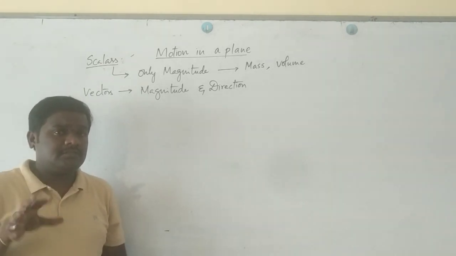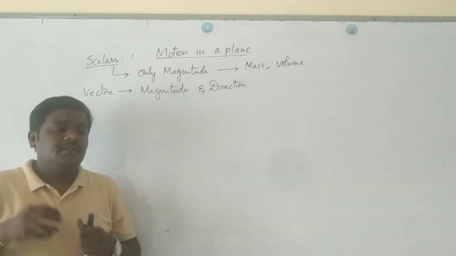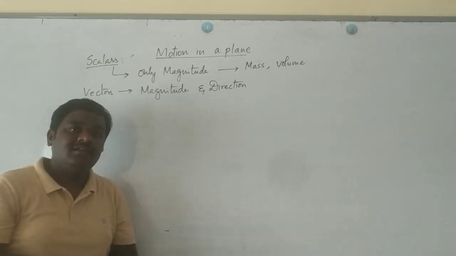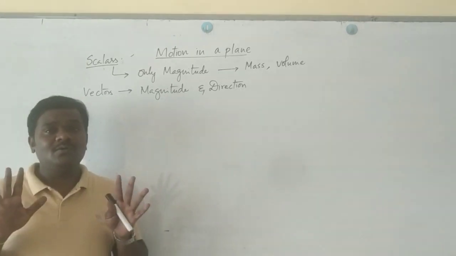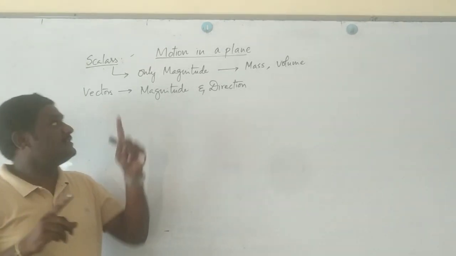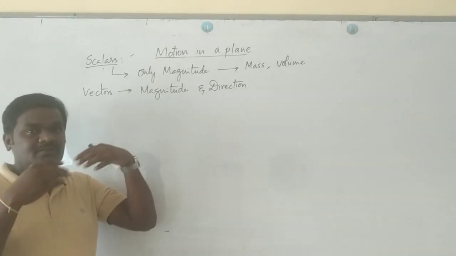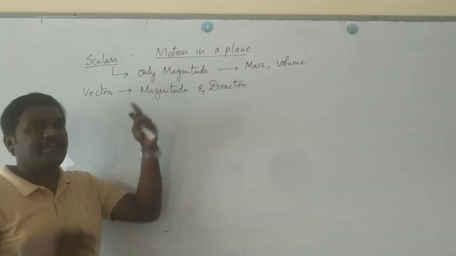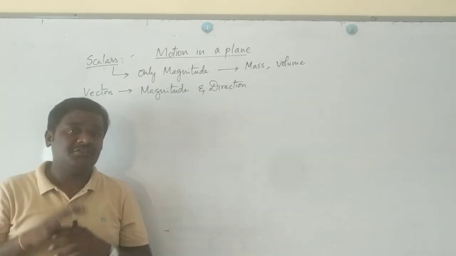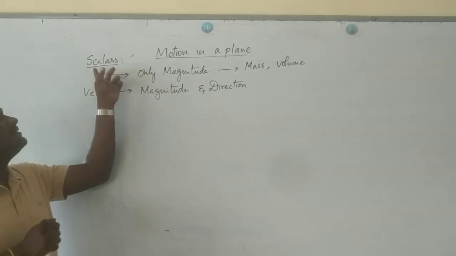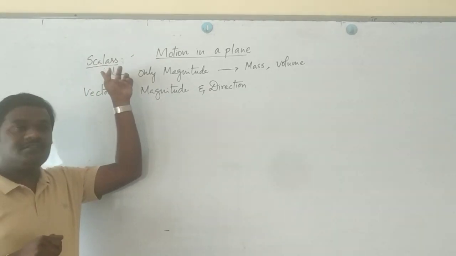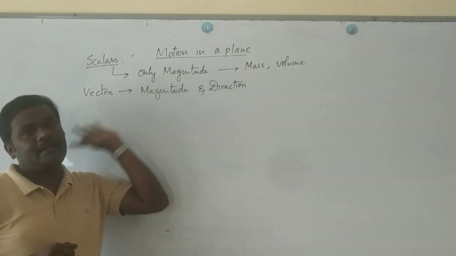No, because assume the dialogue is like this: take the sugar downward. Does it look meaningful? No. The reason is mass is a scalar quantity. To describe its magnitude, means to describe its nature, only magnitude is sufficient. No direction is required.